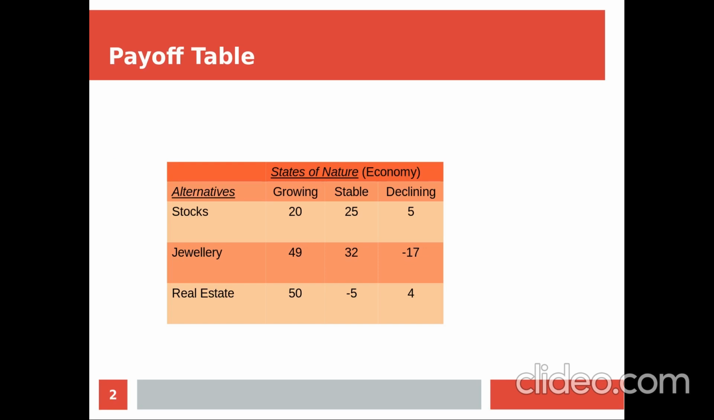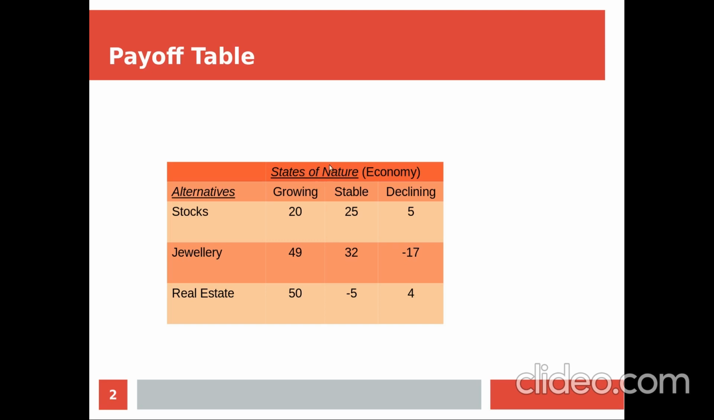So this is a payoff table. A payoff table consists of alternatives, states of nature, and some payoff values. Alternatives are the decision options available to the decision maker, and the state of nature is the future events or the state of the environment that is not actually under the control of the decision maker. Here the decision maker has three alternatives: stocks, jewelry, and real estate, where the decision maker has to find out the best place to invest his or her money.